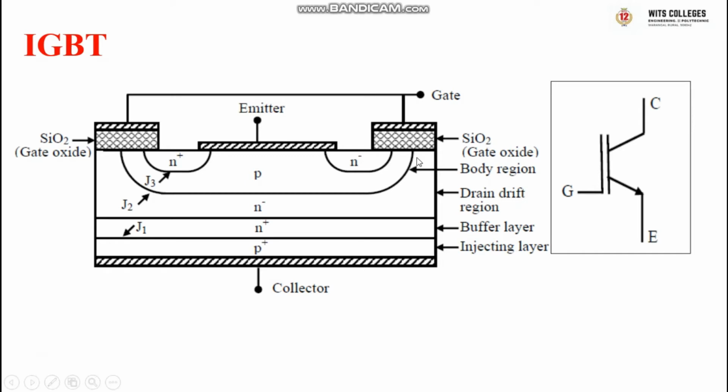In BJT, we have three terminals: emitter, base, collector. In MOSFET also we have three terminals: gate, source, drain. But IGBT is the combination of BJT and MOSFET. Hence, the terminals in IGBT are collector, gate, emitter. IGBT is a three terminal device. It combines the advantages of both a BJT and MOSFET. IGBT is mainly used to control the electrical energy.